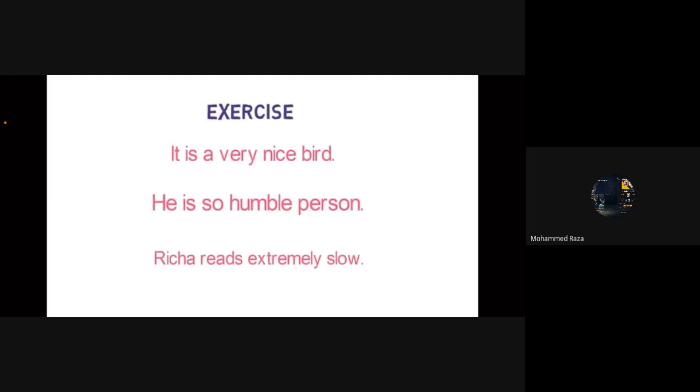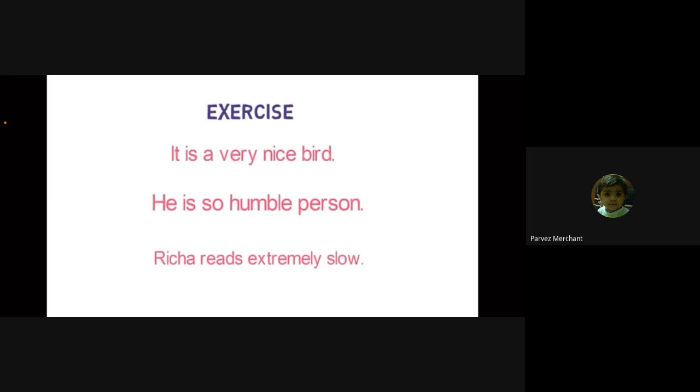Excellent. Do you have any doubt in his answer? No, sir. Okay, second one. He is so humble person. In this article is not given. So you will use what or how. कौन सा? What a humble person he is. Wrong. Sorry. Article is not given. How humble person he is.